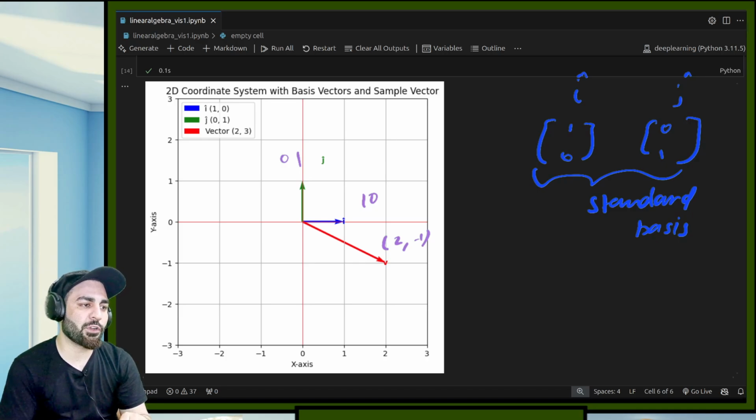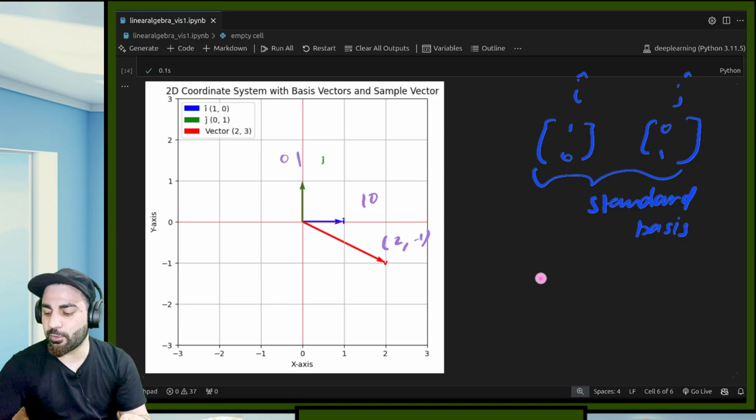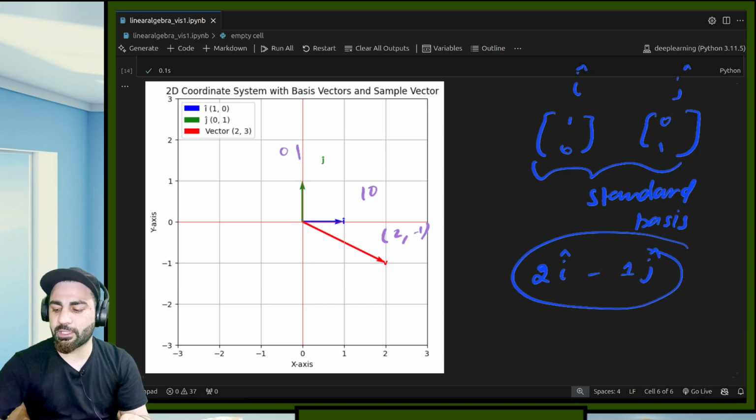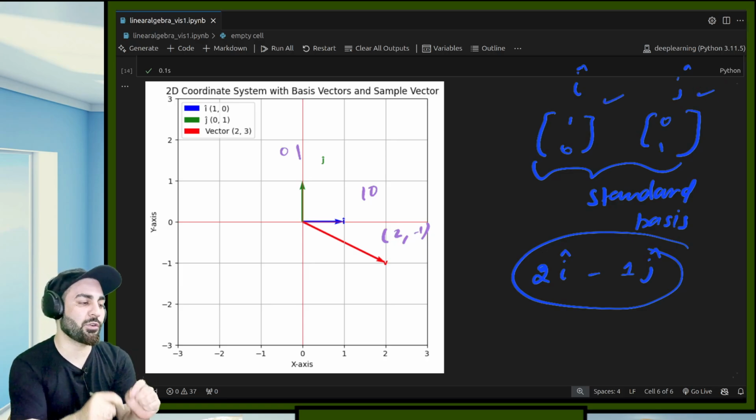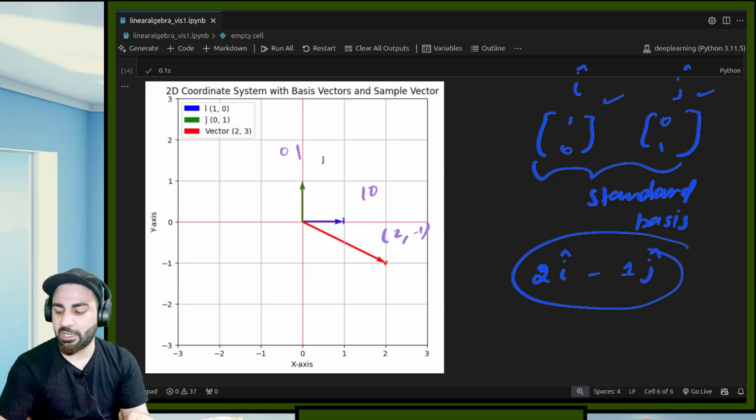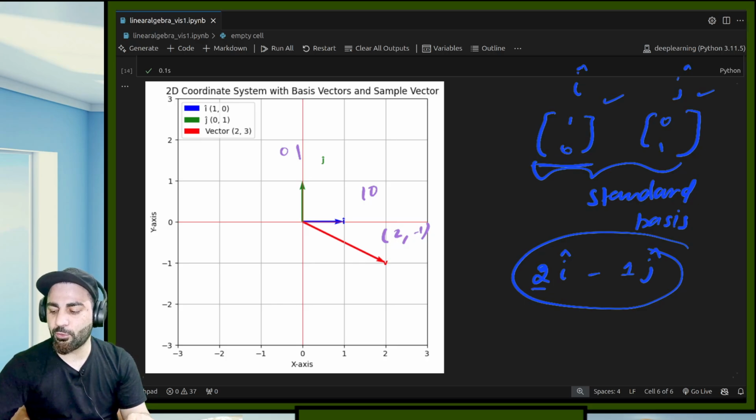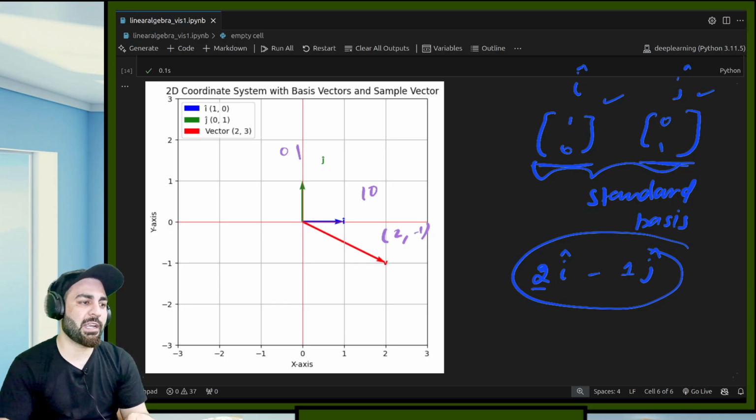So if I want to come up with this 2 comma minus 1 vector, what I can do is say 2i cap minus 1j cap. So I took a combination of this i cap and j cap. It's not a non-linear combination, it's a linear combination. I just multiplied this vector by 2, and multiplied this by minus 1, so as to land up with this vector. So that's why these things are called bases.